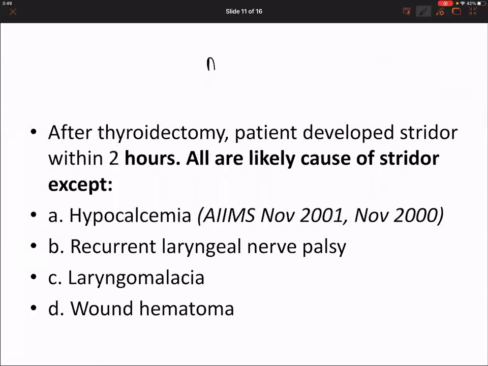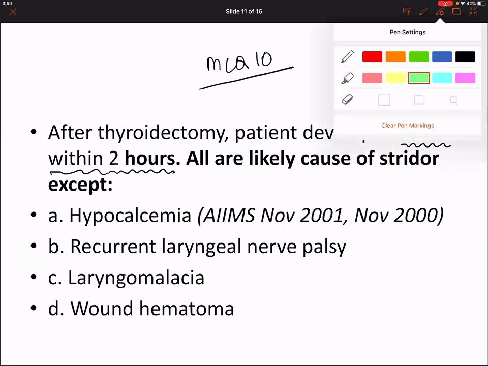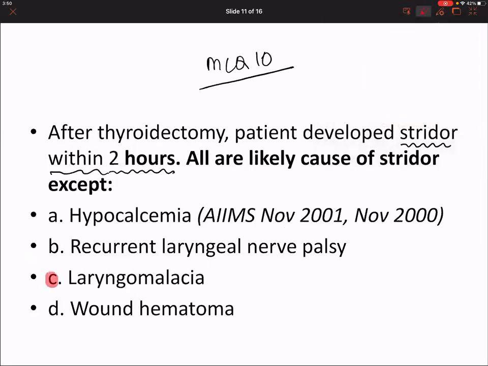Last question, I hope. Patient developed a stridor within 2 hours. Laryngomalacia. Okay, good one. Very, very impressed. Remember, I have given you the algorithm. I hope you understand why I give you this algorithm. So the answer for this is laryngomalacia.